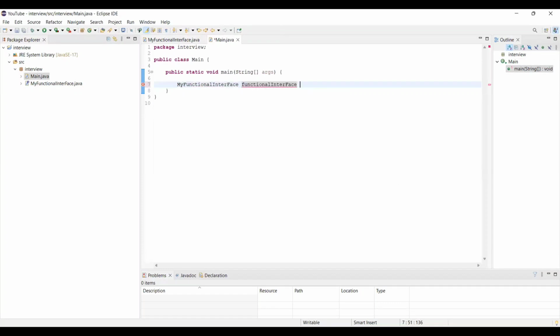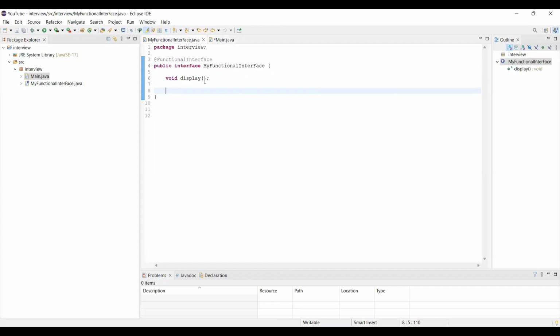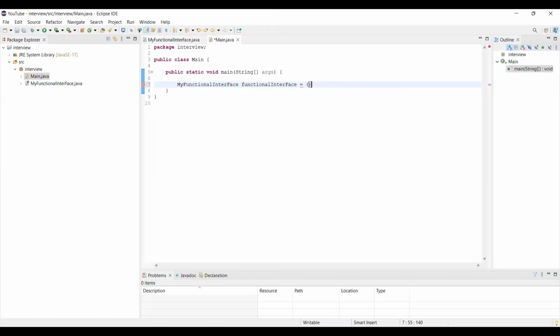Now what is the syntax of the lambda expression? First of all, you have to refer to our method. Is our method taking any arguments? No, so we'll have these parentheses, then this arrow sign, and as of now I just want to keep one statement, so I'm not going to use curly brackets. Here I'm just having display the result. That's the implementation of my display method.